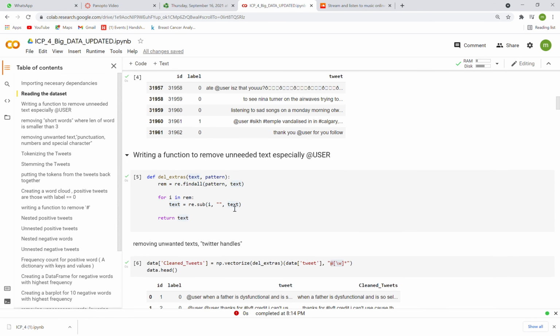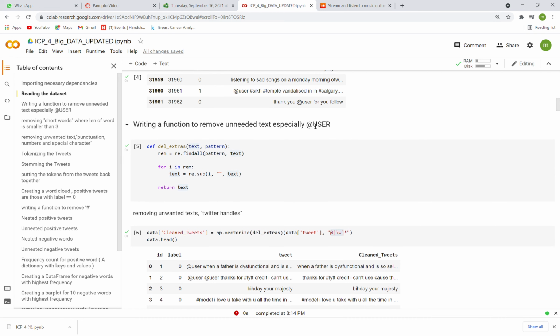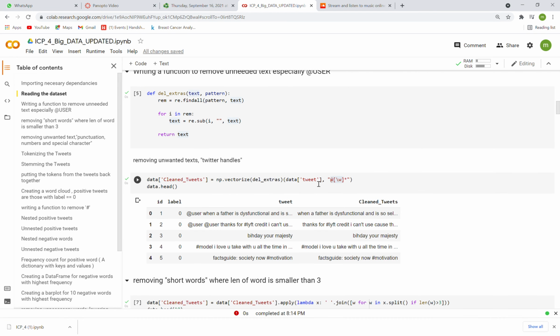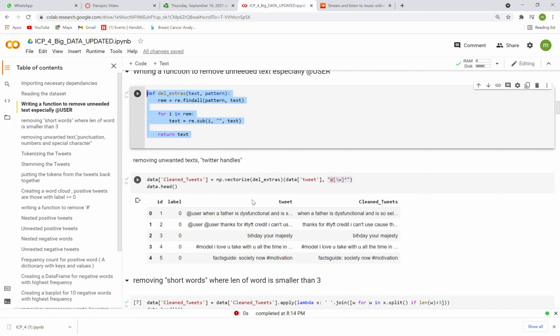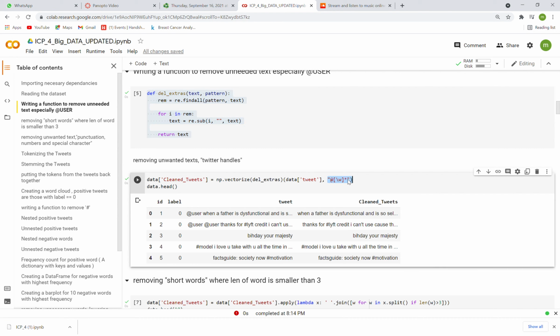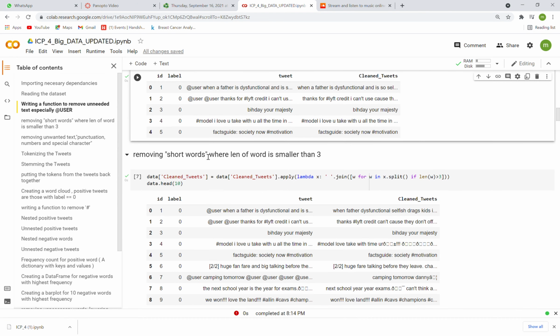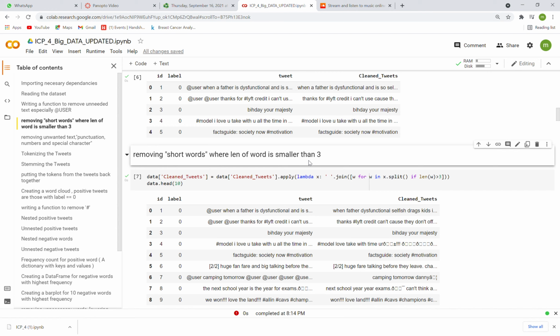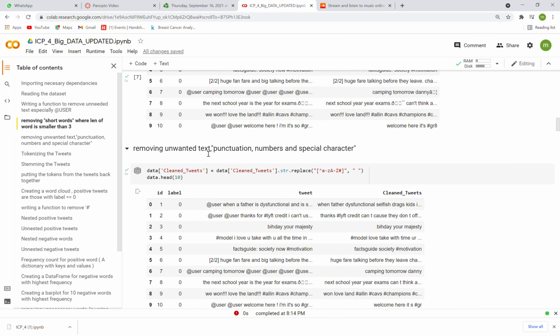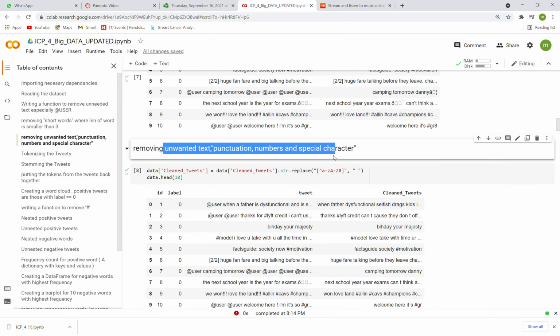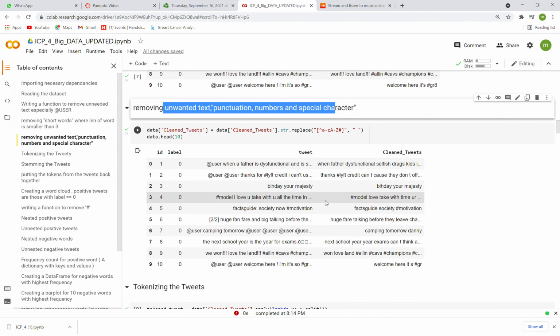We had to remove @ of user. So for tweets starting with @ of user, I defined a function and then ran it over all the tweets. So you can see the clean tweet gets removed with @ of user and those starting signs as well. Short words are basically those words with length less than 3, so I've just removed those as well. So you can see A is removed. Again, unwanted punctuation, numbers, and special characters, all those have been cleaned as well.